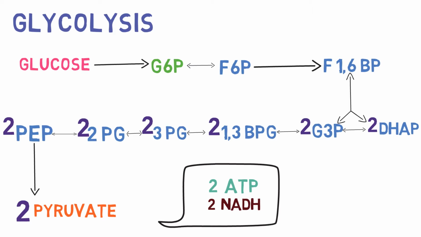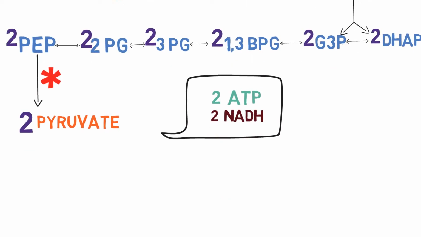Most of the reactions involved in the glycolytic pathway are reversible. Those reactions are not used in regulating glycolysis. There are 3 irreversible reactions. One is converting glucose into glucose 6-phosphate, the second is converting fructose 6-phosphate into fructose 1,6-bisphosphate, and the last one occurs when phosphoenol pyruvate, PEP, is converted into pyruvate. These 3 steps are used in regulating glycolysis.